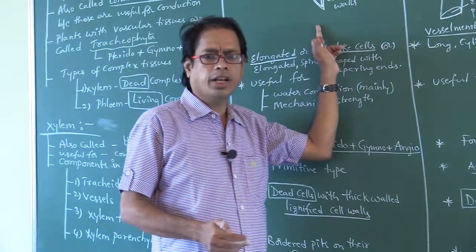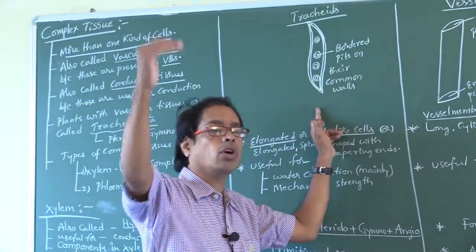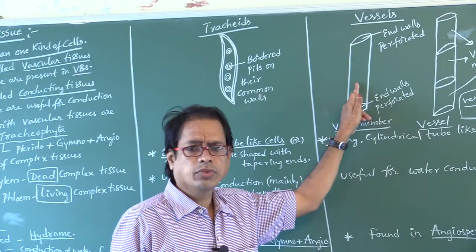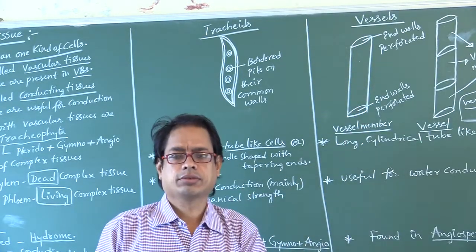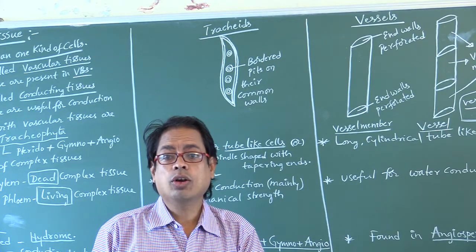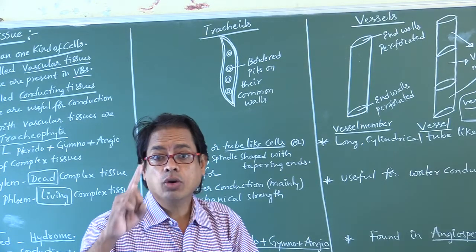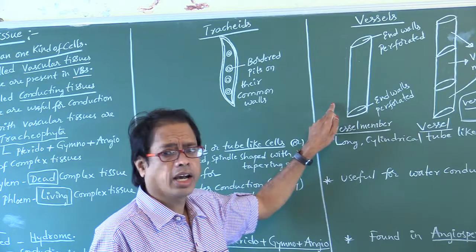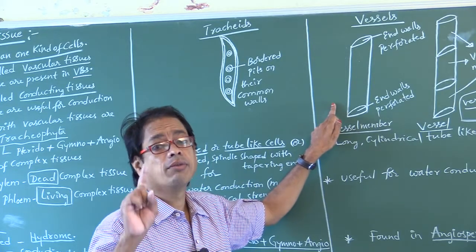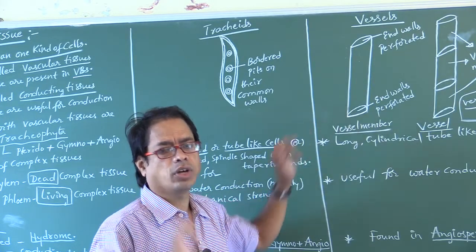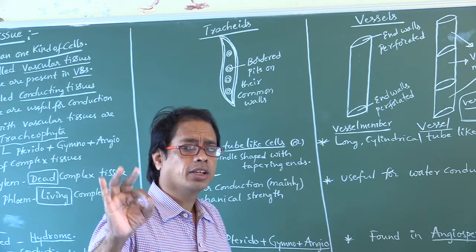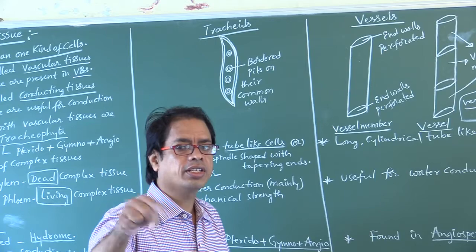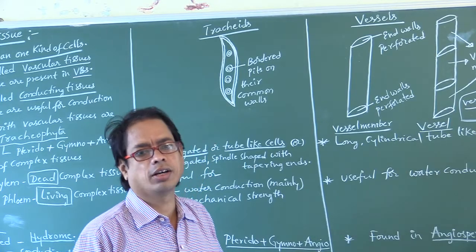When compared to tracheids, lumen is somewhat more in vessels. So the widest lumen is found in vessels. Okay, lumen absent means it should be the living cell. Living cell is xylem parenchyma, right?